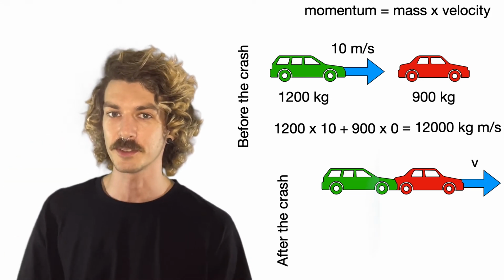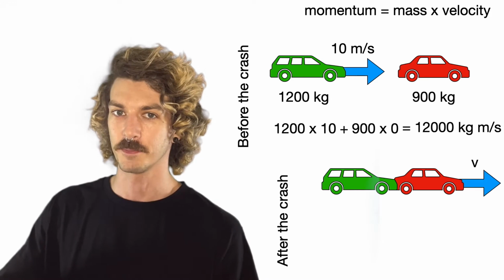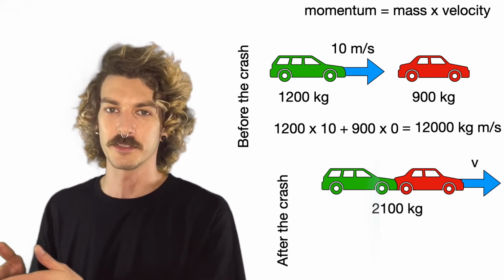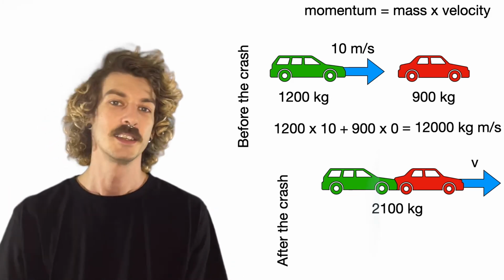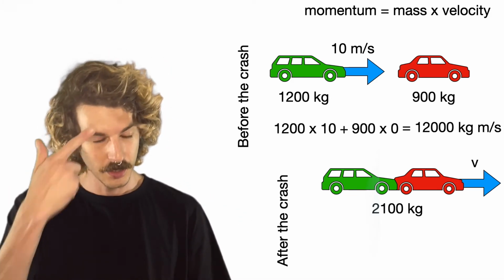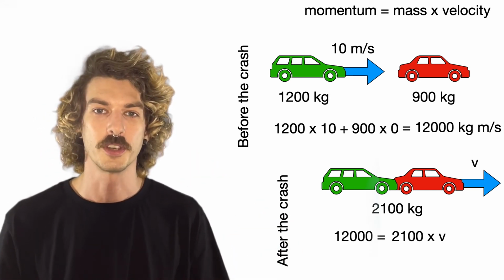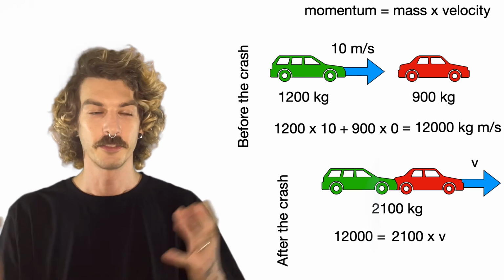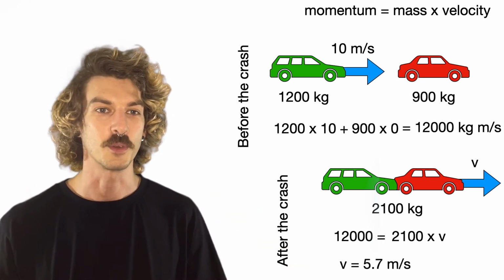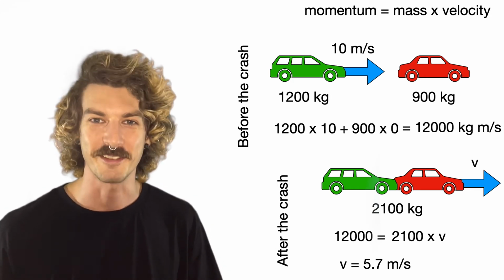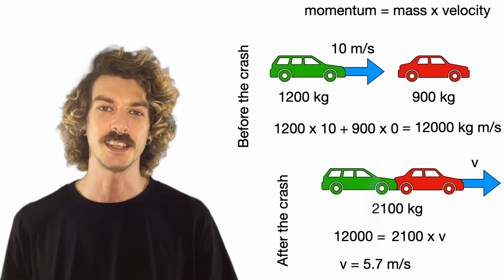So 12,000 equals the total mass multiplied by the velocity. The total mass, well, both the cars have just stuck together, so it's going to be 1,200 plus 900. That's going to be 2,100. That's quick maths. So 12,000 equals 2,100 multiplied by the velocity. Rearranging that, I get 12,000 divided by 2,100 equals 5.7 meters per second.